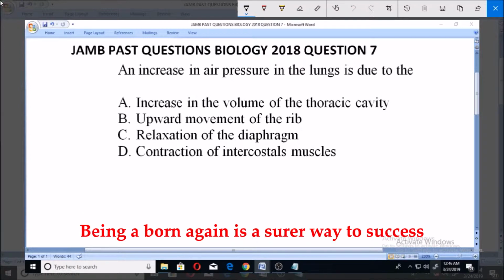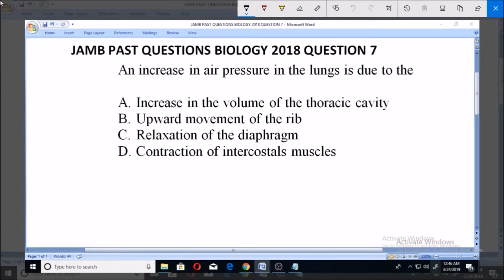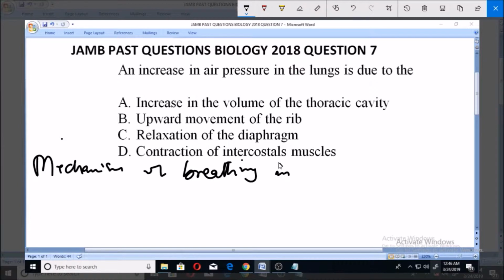Now, for us to be able to understand this question and appreciate it very well, we need to know the mechanism of breathing, which is actually what is happening for us to have all these. This is the mechanism of breathing in human beings, in man, and many other mammals.